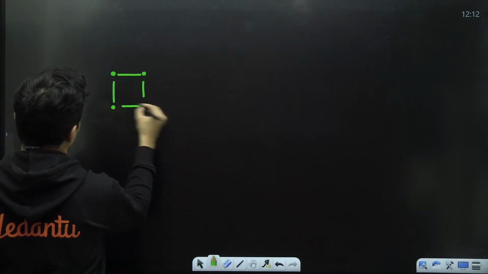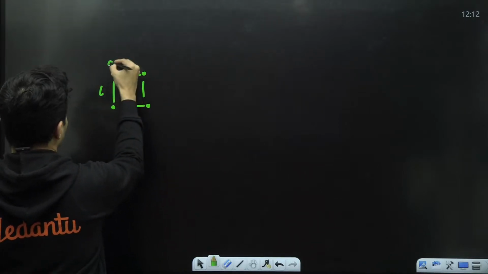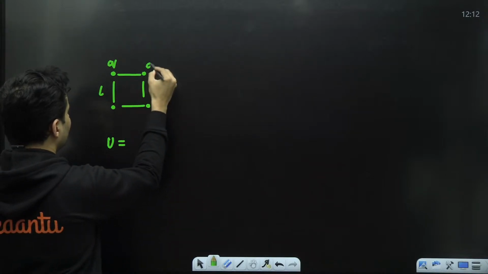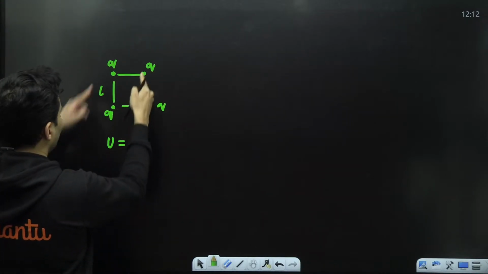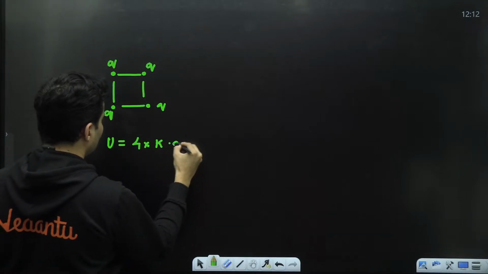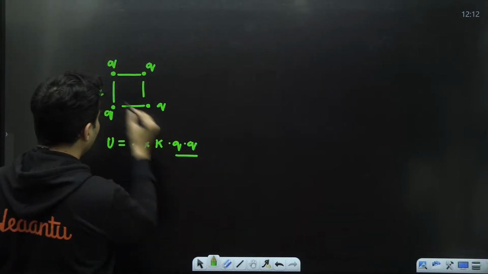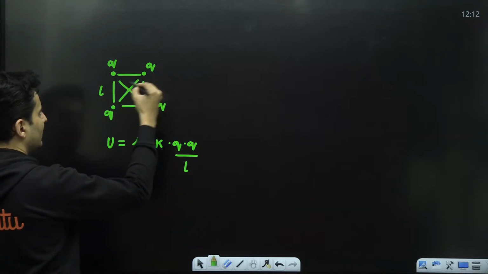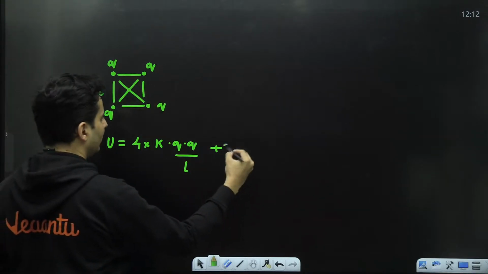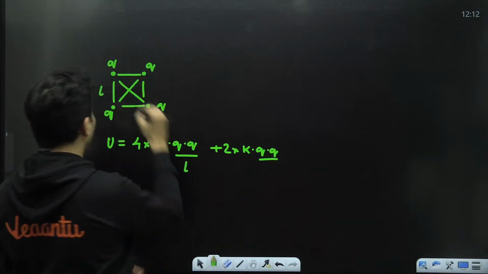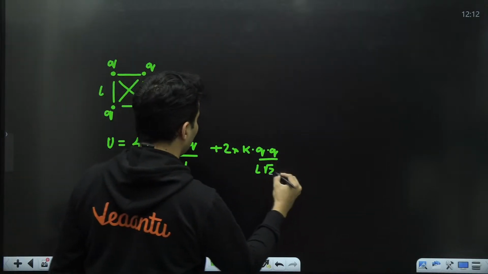So let's say the side length is L, charges are Q. The total potential energy will be, since there will be 1, 2, 3, 4 pairs formed, 4 into K Q into Q divided by side length, which is L. Those are 4 terms, plus 2 additional terms for the diagonals: 2 into K Q into Q divided by the diagonal, which is L root 2.